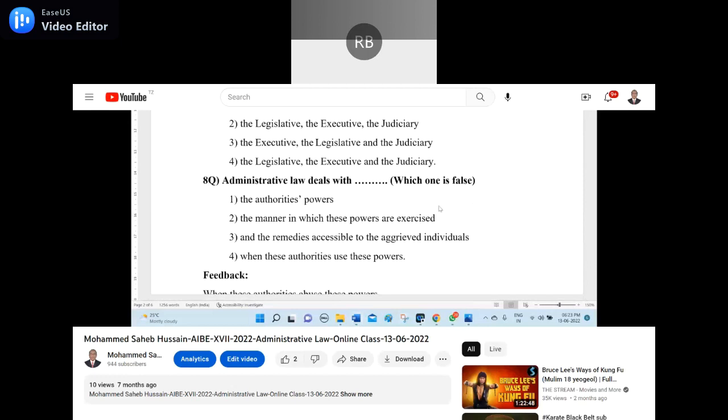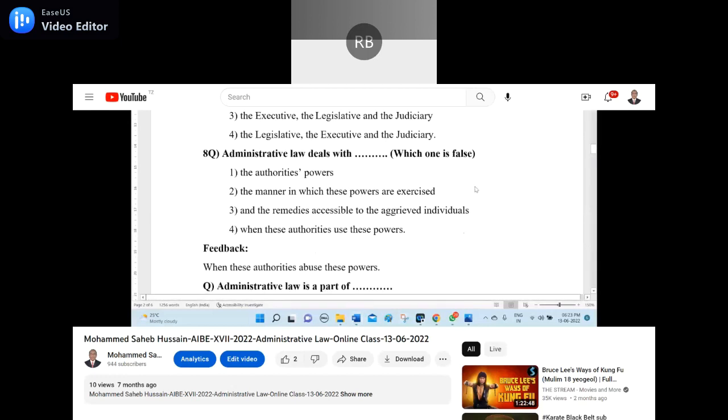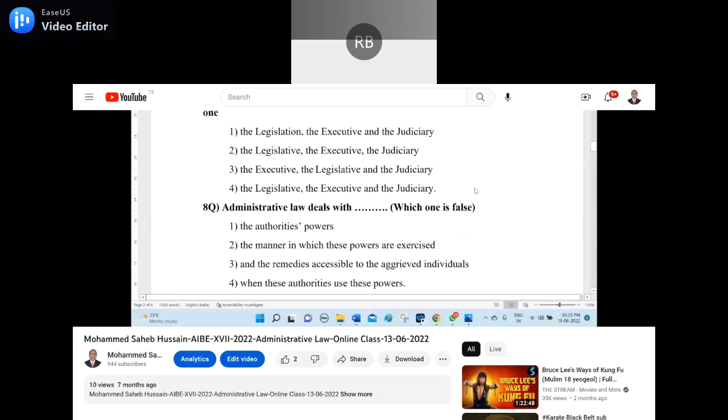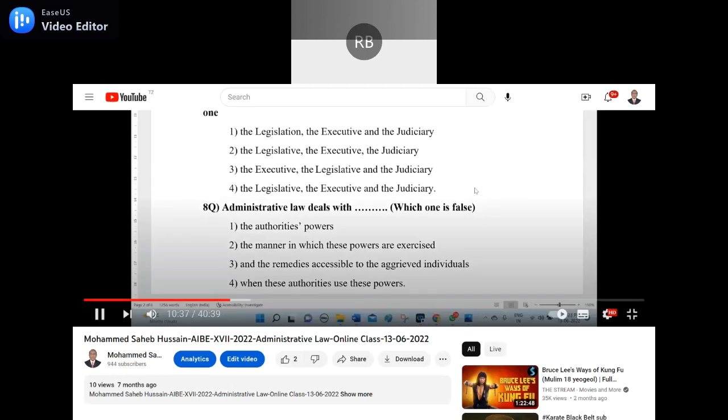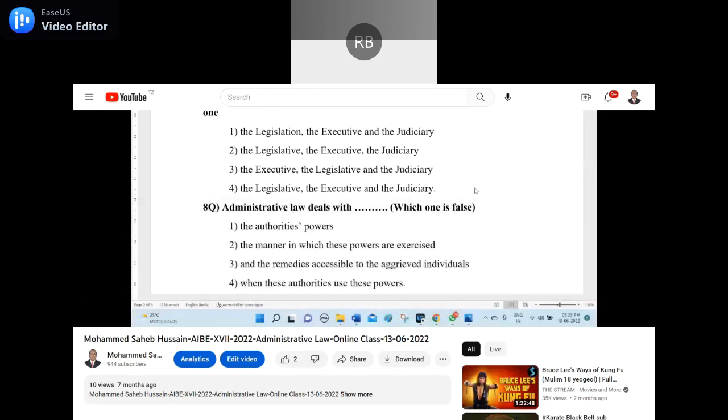Administrative law deals with dash. Which one is false? Number 1, the authority's powers. Number 2, the manner in which these powers are exercised. Number 3, the remedies accessible to the aggrieved individuals. Number 4, when these authorities use these powers. Actually, I have shown the feedback. I don't know how many people could remember it. Which is the correct option? 3 is the answer, sir. 3 is false.